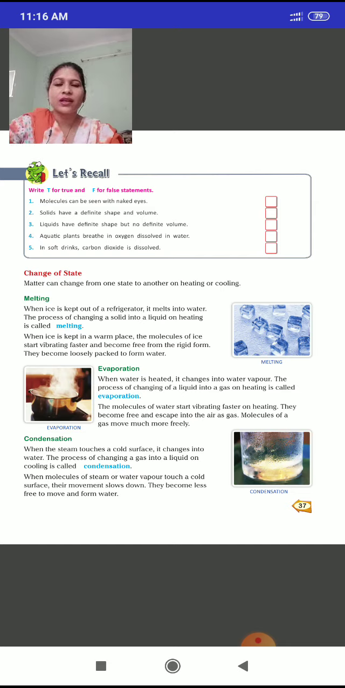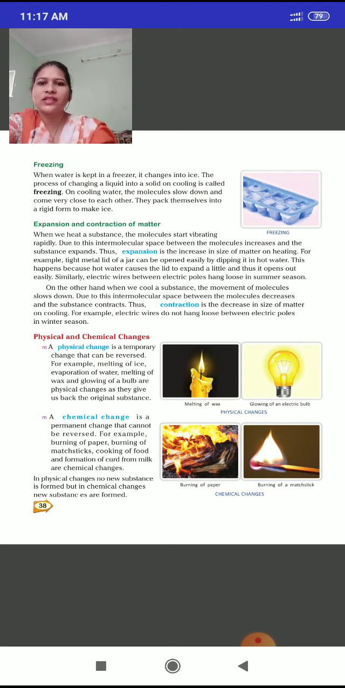You can do a practical at home in the presence or observation of your parents. So now you understand the change of state: melting, evaporation and condensation. When molecules of steam or water vapor touch a cold surface, their movement slows down, they become less free to move and form water. Now freezing.